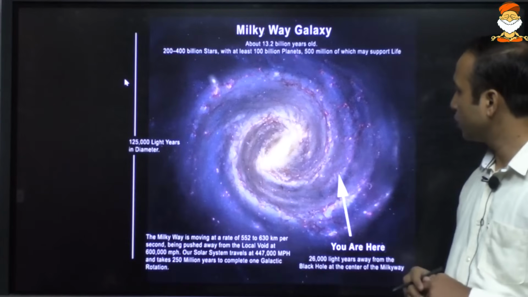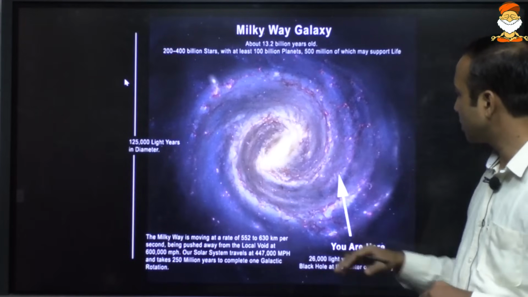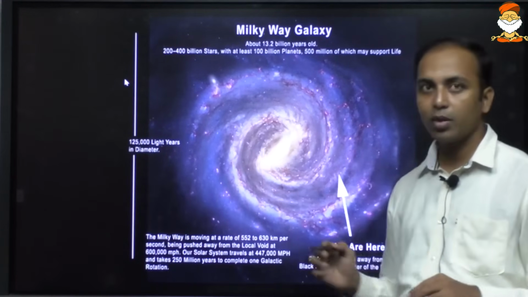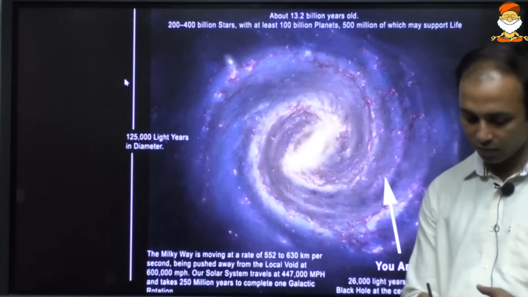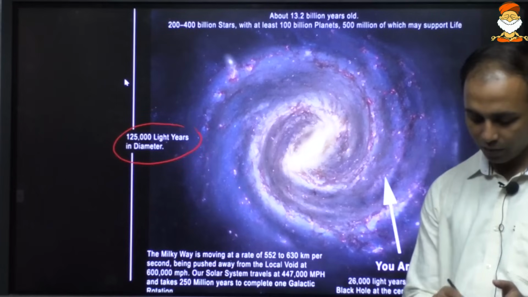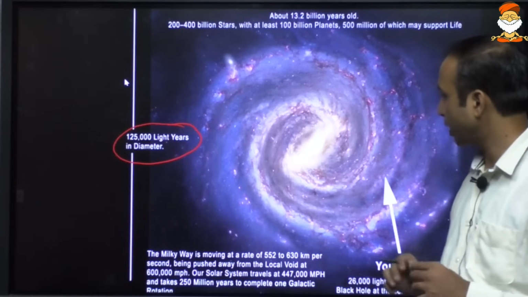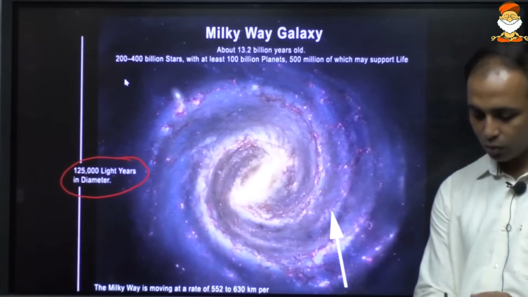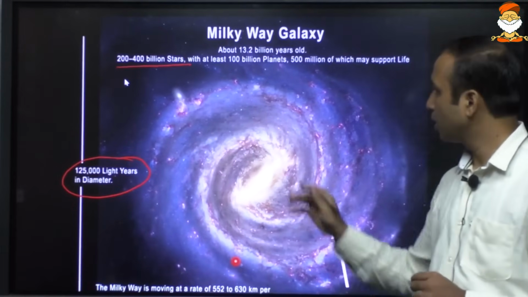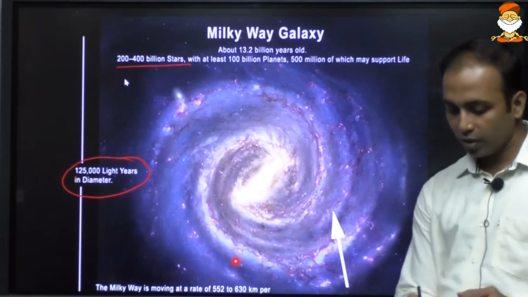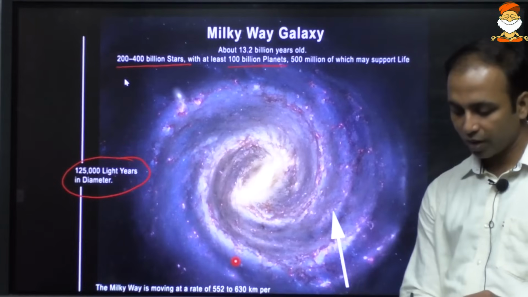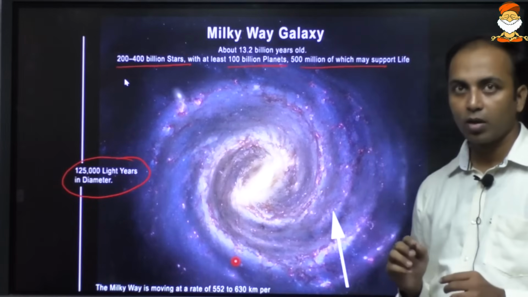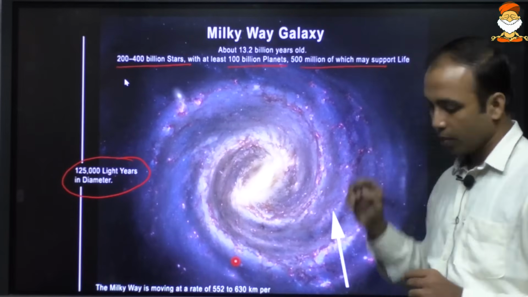Here if we do the anatomy of the Milky Way galaxy, this is somewhat what the Milky Way galaxy looks like, and its diameter is roughly 1,25,000 light years, so it is quite big. It is estimated that around 200 to 400 billion stars are there, and roughly 100 billion planets, and 500 million of which may support life.